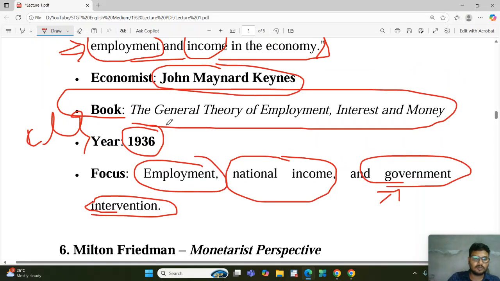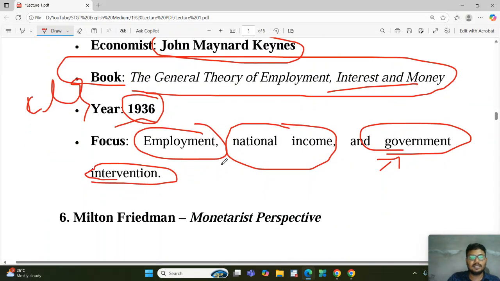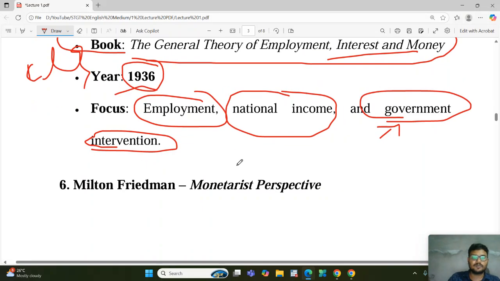But when John Maynard Keynes came with his theory of employment, interest, and money in 1936, he said that government intervention is required for our development. In the present scenario also, we cannot imagine the situation without the government, because the government protects us from foreign countries as well as in our domestic problems. That is why government participation is required in our economy.